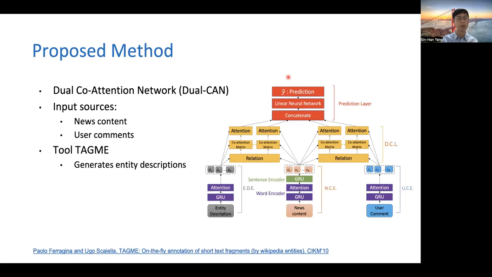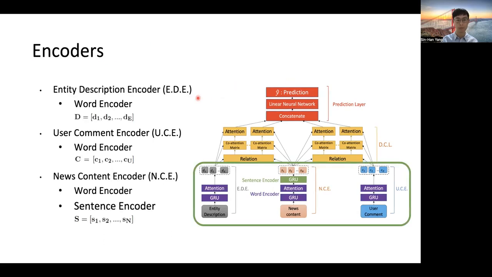To address these issues, we propose the dual co-attention network, which is called Dual CAN. Dual CAN receives two kinds of input resources, news contents and user comments. First, we use a tool called TAGME to generate entity descriptions. TAGME captures the entities in the news contents and crawls the descriptions from Wikipedia. So after using TAGME, we have the third kind of resources, which is entity description.